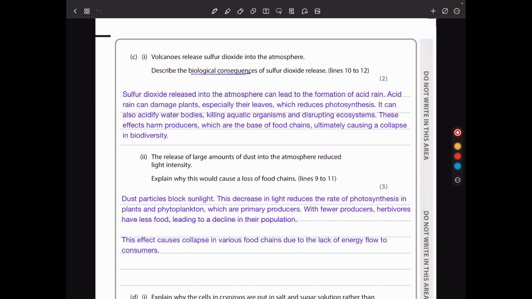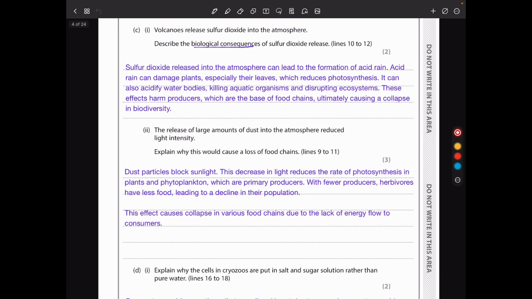So I said sulfur dioxide released in the atmosphere can lead to the formation of acid rain. Acid rain can damage plants, especially their leaves, which reduces photosynthesis. It can also acidify water bodies, killing aquatic organisms and disrupting ecosystems. These effects harm producers, which are the base of the food chain, ultimately causing the collapse of biodiversity.